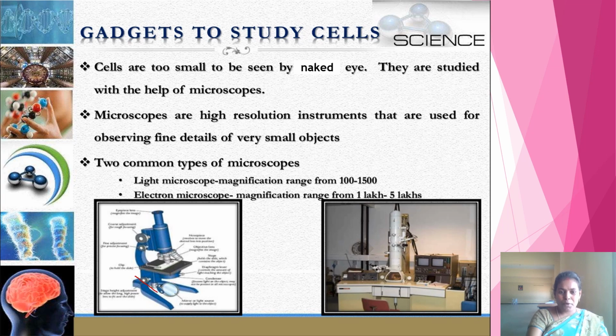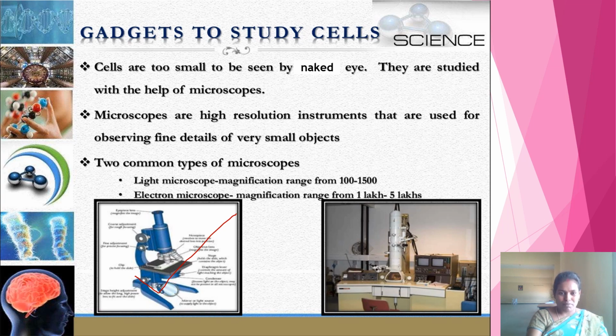This is the compound microscope that we use in our biology lab. It is also called a light microscope. The magnification range of this compound microscope is from 100 to 1500 times. What is meant by magnification here? The lens of this microscope makes the object 100 to 1500 times larger than its actual size.